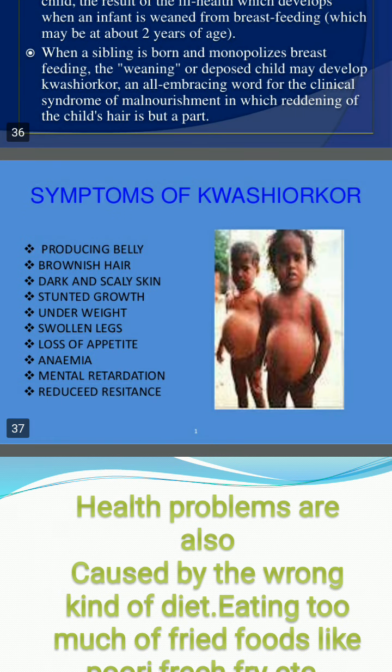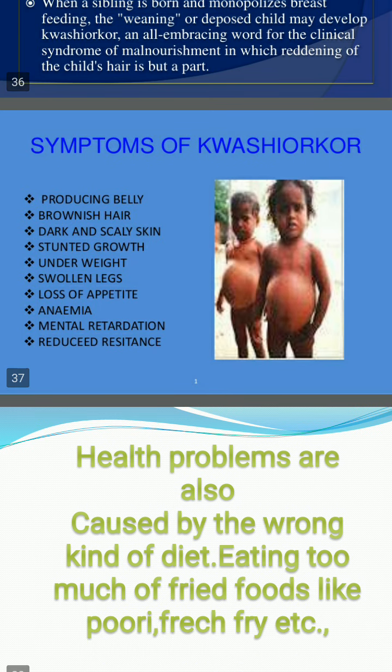Symptoms of kwashiorkor: protruding belly, their stomach will be very big. Brownish hair, their hair will be brown in color. Dark and scaly skin, their skin will be very dark. Stunted growth, their growth will be very little. Underweight, their weight also will be very little.